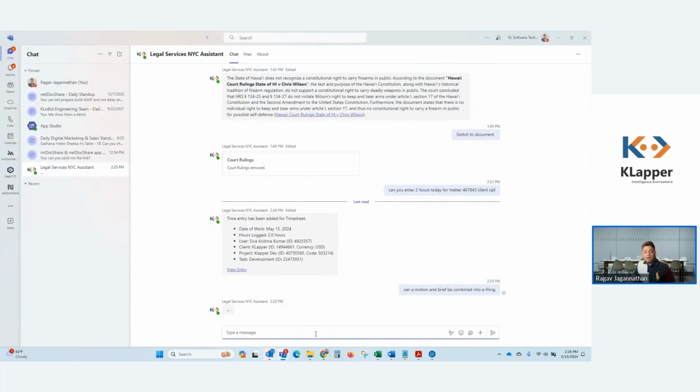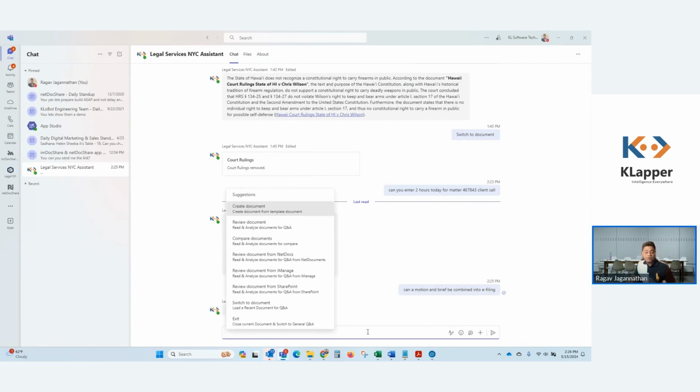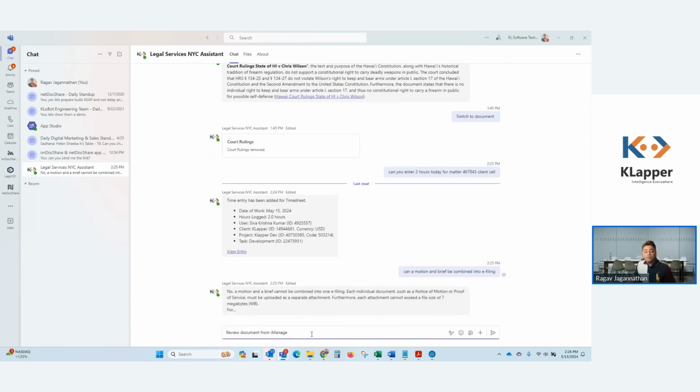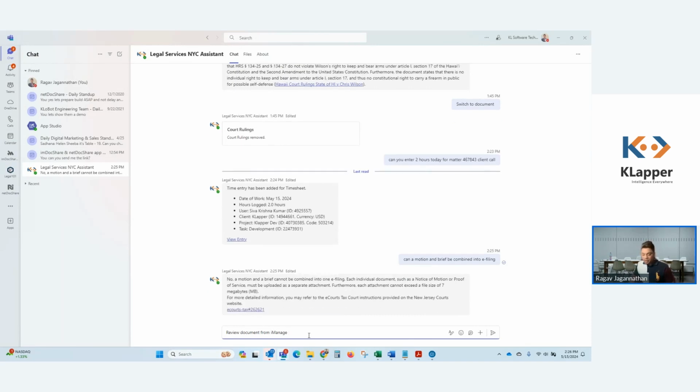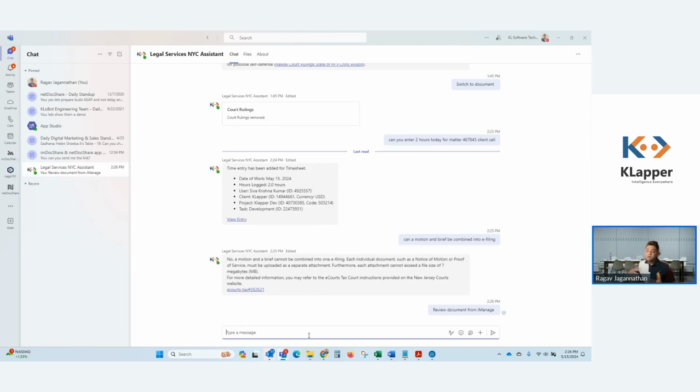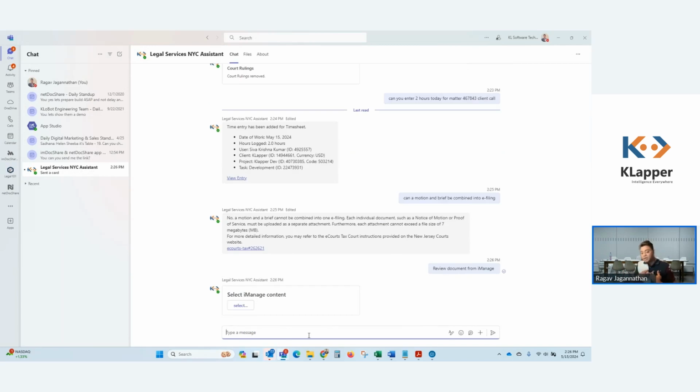So now while it's doing that, I can also go ahead and train this. I'm going to show you guys how you can train this assistant on data from the repository, like the DMS repositories that I have access to. Let's say I want to train on a specific document from iManage, right? So for that, I would just simply type in review document from iManage. I can type that, or I can select that command and send it either way. But the idea here is that once you type that, you can simply press enter, and it'll automatically understand that I'm trying to get some training done for my content in iManage, right?